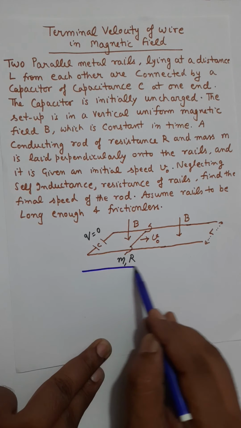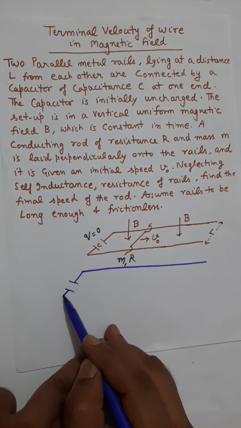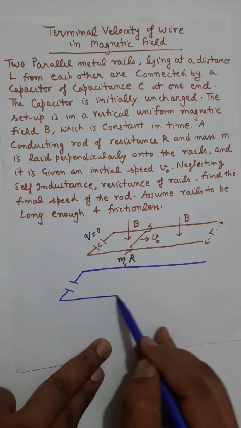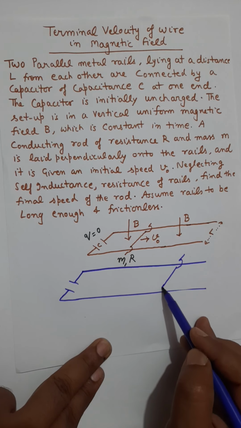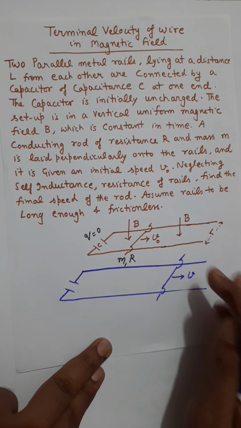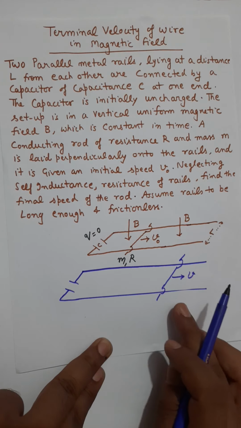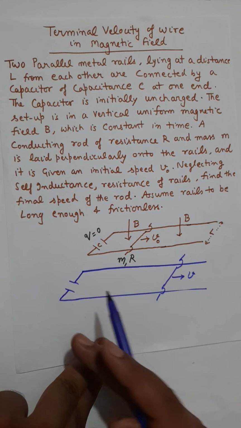So I will draw the picture again and try to make the concept clear. After a certain amount of time, say t seconds, the slider has a velocity v. This is the initial moment, and now we are discussing the situation after some time.